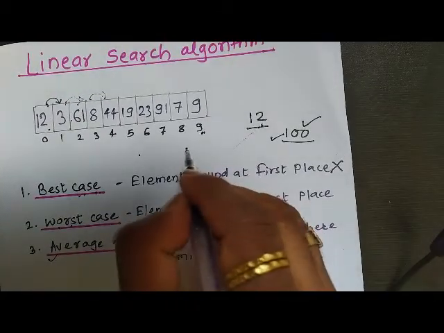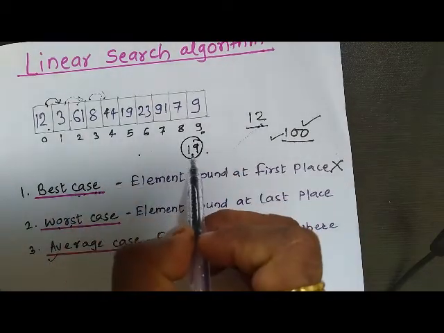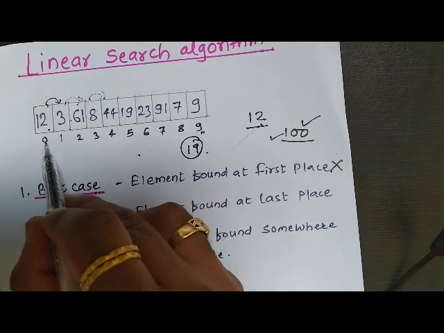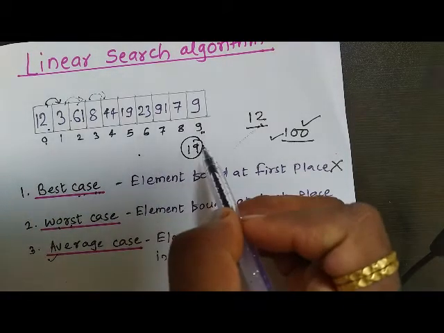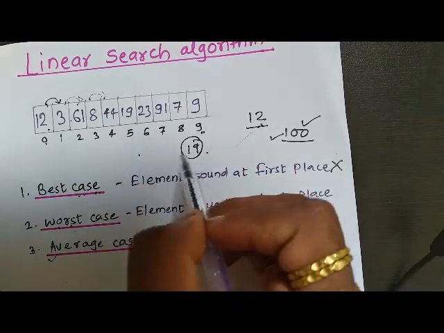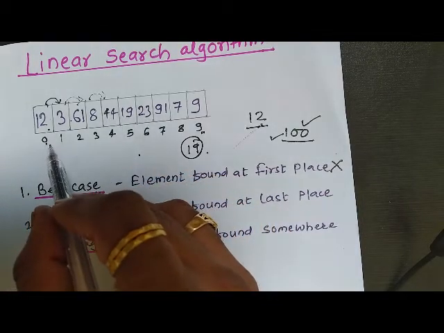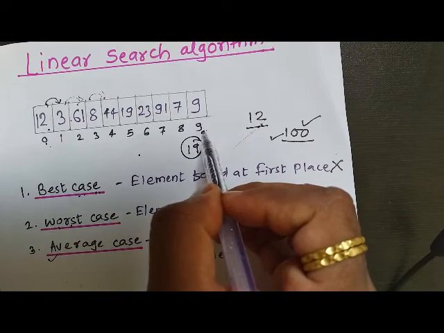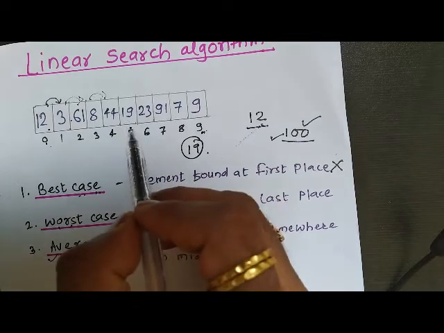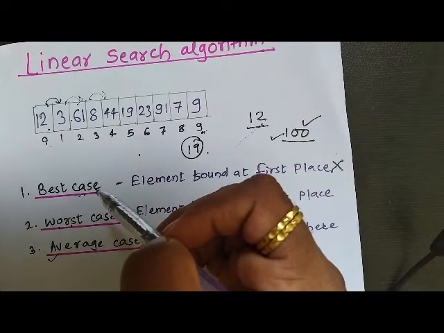Let us say I want to search for a particular element, let us say 19. It is not going to be found in one comparison, and it will not require n comparisons either. It is somewhere in between the 0th location and the 9th location. If it falls somewhere in between, then it will take the average time to find that particular element.